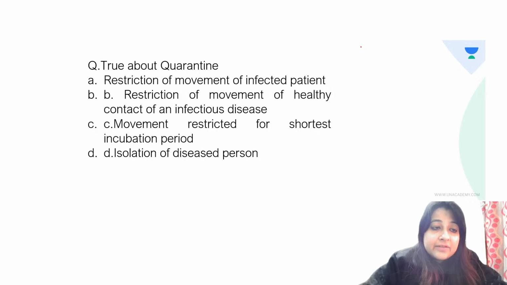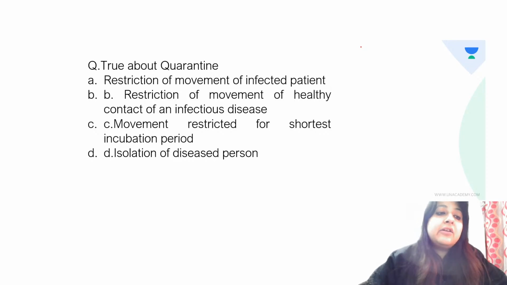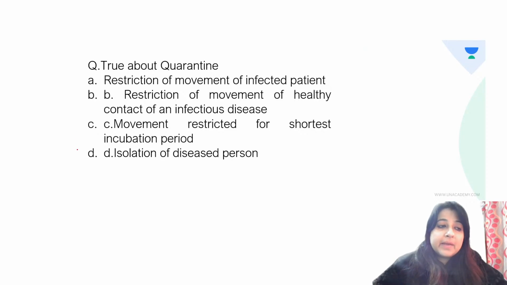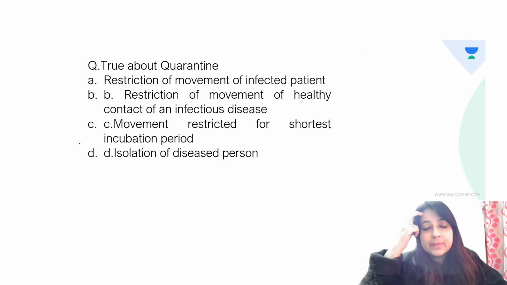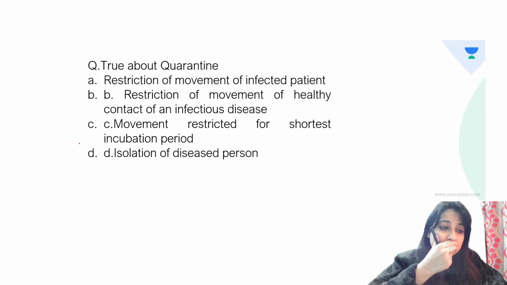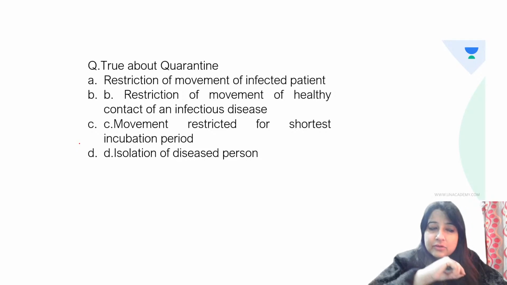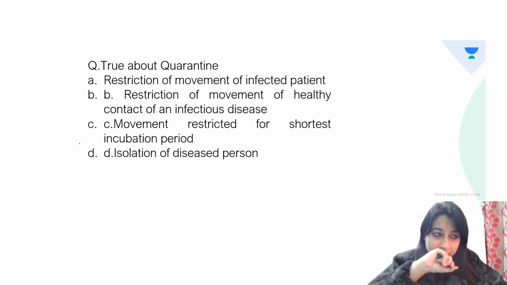So can you give me an answer for this? True about quarantine: restriction of movement of infected patient, restriction of movement of healthy contact of an infectious disease, movement restricted for shortest incubation period, or isolation of diseased person. Very good. So this is a very, very important topic. It is about quarantine and isolation, guys. I just wanted to revise this topic once on quarantine and isolation.